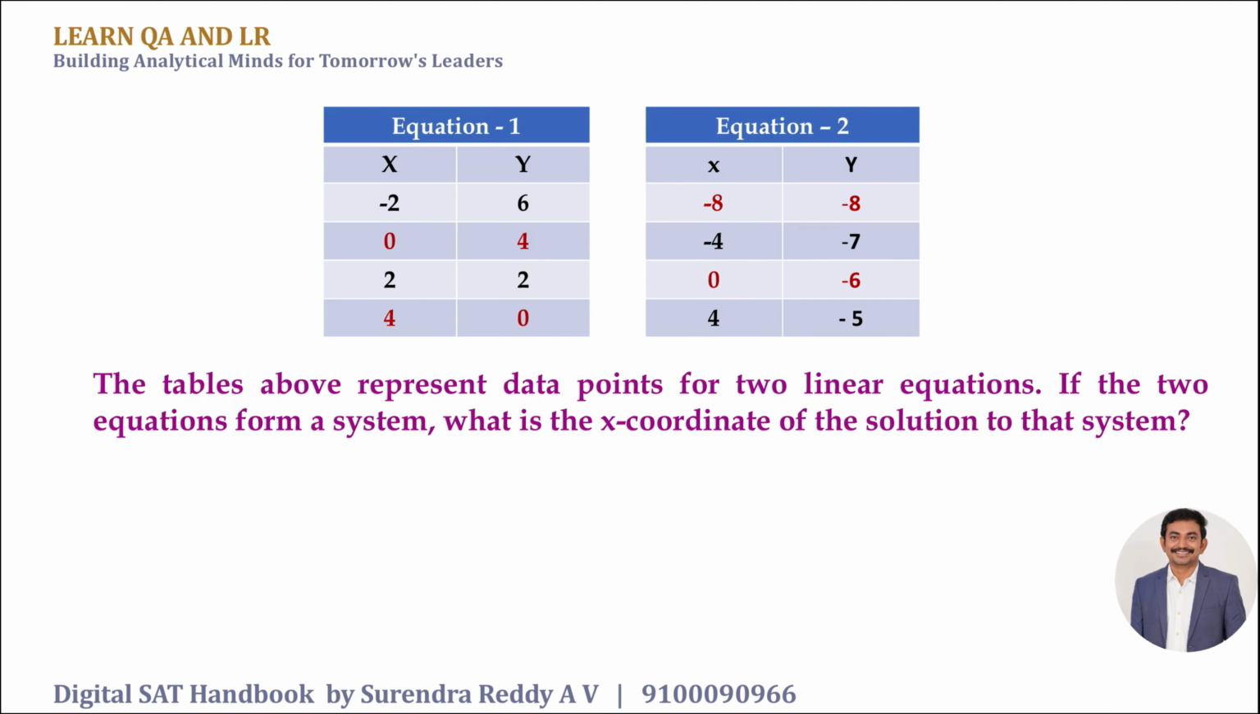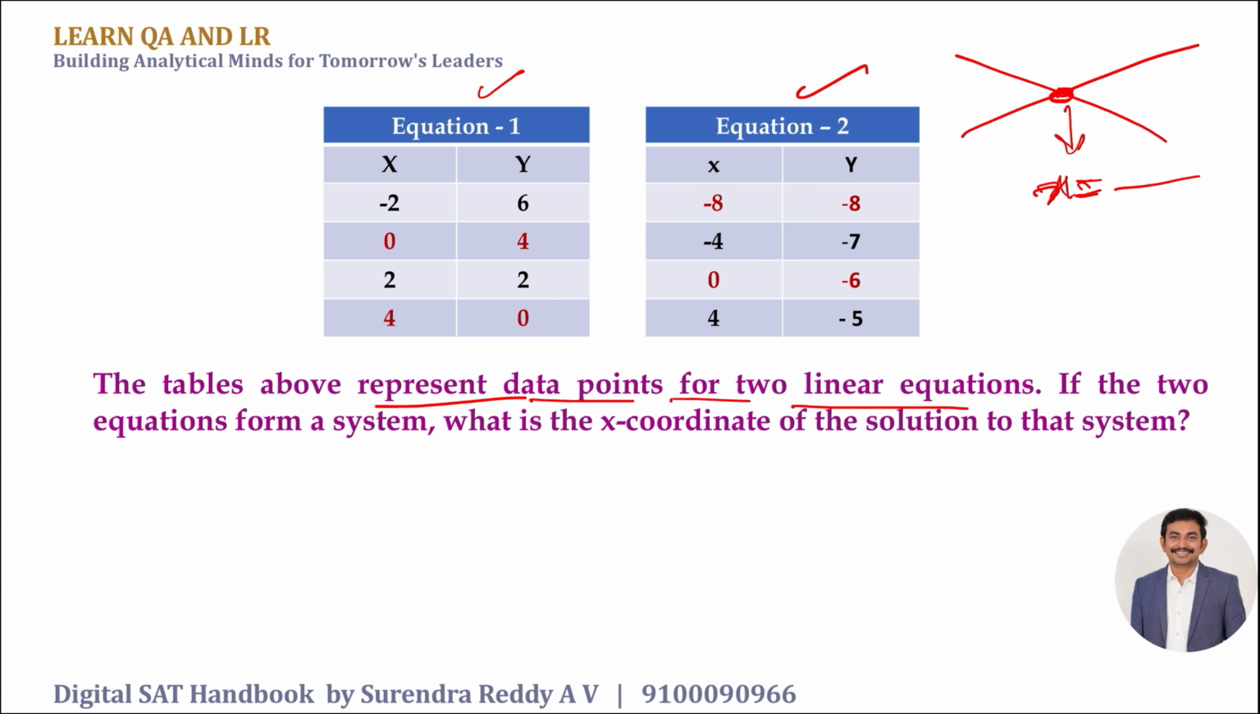Now, another question, another strategy. The tables above represent the data points for two linear equations. By using the equation one table, you may get to know one of the equations. The second table will form another equation. If you form the two equations and solve them, they may intersect at some point, and for that point we wanted to get the x-intercept. That's our question. But if you try to solve for the equation of the line passing through 2 points, we might go through coordinate geometry, right?